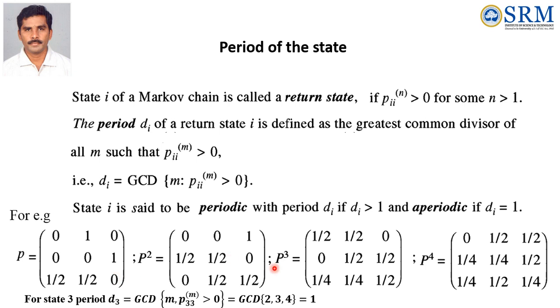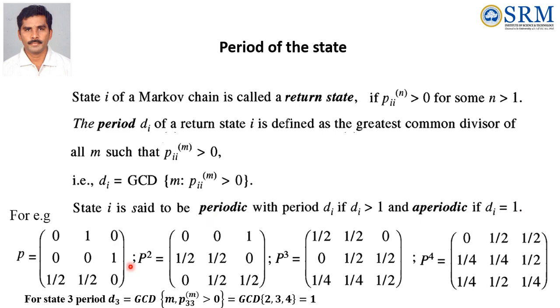So whenever it is greater than 0, you have to note down the number. That is the GCD of 2, 3, 4. So what is the GCD of 2, 3, 4? That is equal to 1. Therefore the period of state 3 is 1, and state 3 is known as aperiodic. So state i is said to be aperiodic if the period of the state is 1.